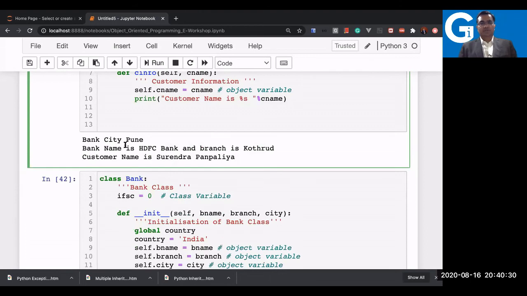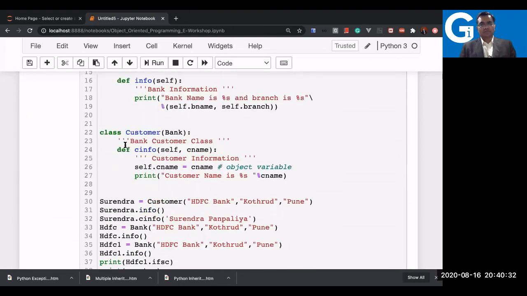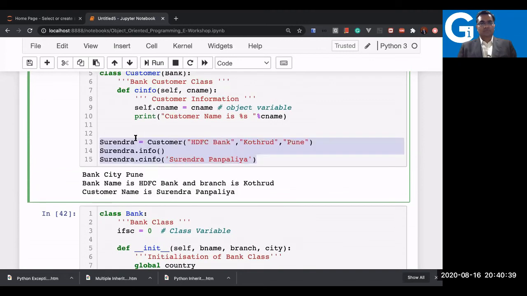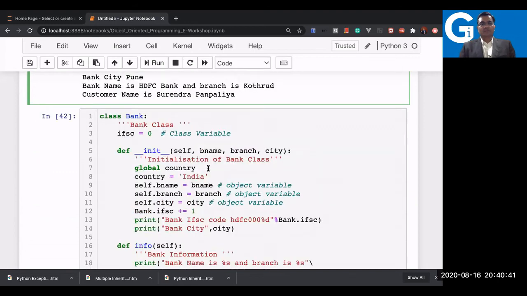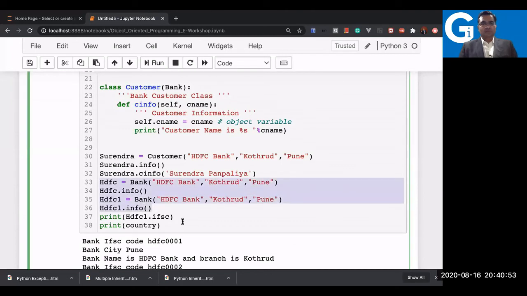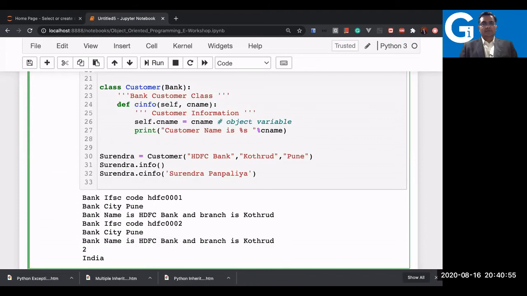Oh sorry, this was a separate example. I do not require this. This is a separate example. So here I just need a customer. So Surendra is an object of customer now. Now here I will just remove this part, not needed.